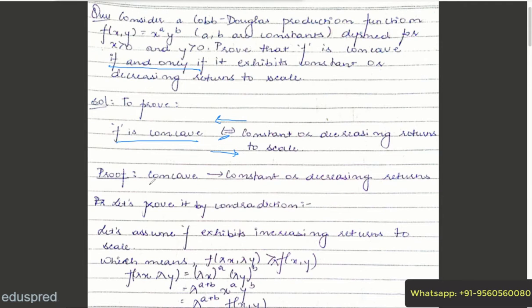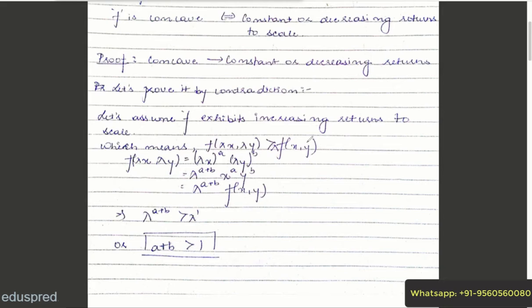So let's begin. Firstly, I am proving that when the function is concave, then it exhibits constant or decreasing returns to scale. And I will be doing that by contradiction. So let's assume f exhibits increasing returns to scale, which means f(λx, λy) should be greater than λ f(x,y). In our case, f(x,y) is x^a y^b.